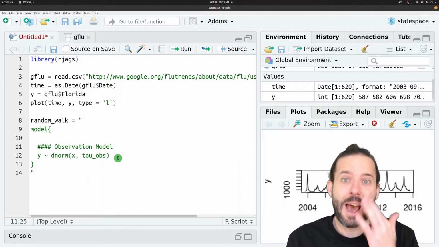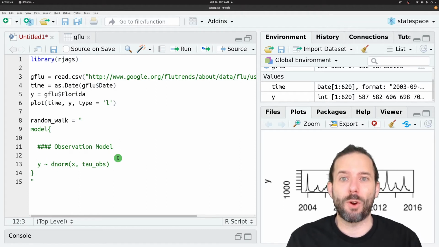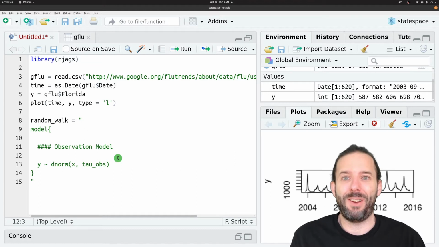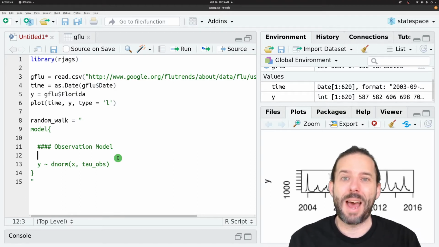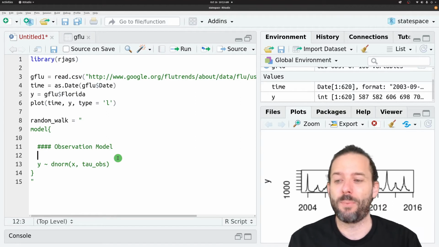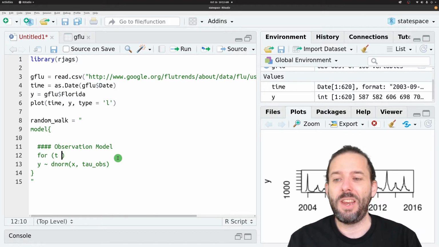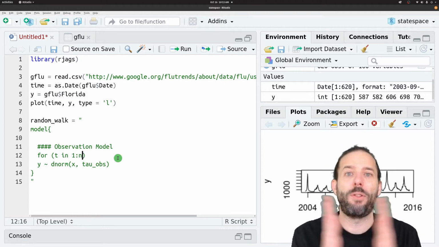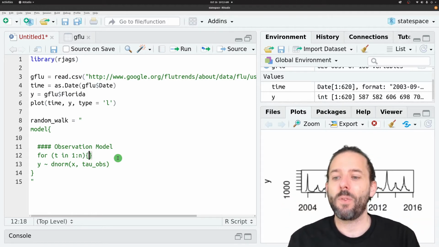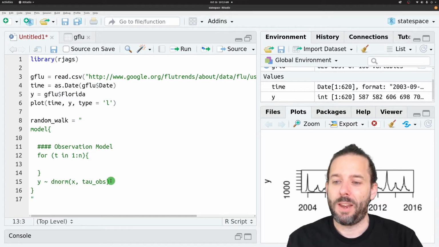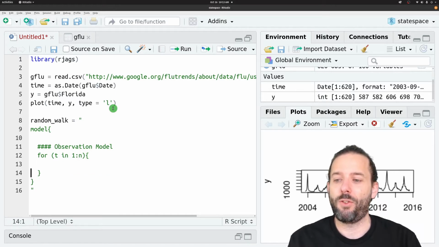But in JAGS, we have to loop over the values in our time series and in effect declare this or use this model for each value separately. And so the way that we do that is just like we would write a for loop in R. And so we say for, parentheses, t for time in 1 through n, so 1 through the number of observations, curly brackets. And now I'm going to go ahead and move our model up into this for loop.